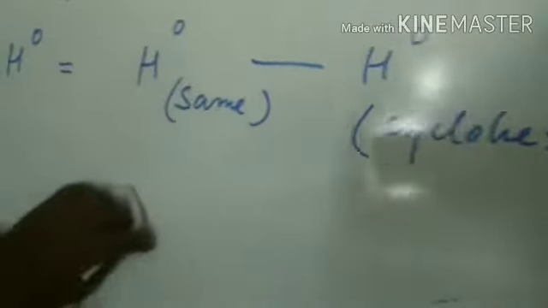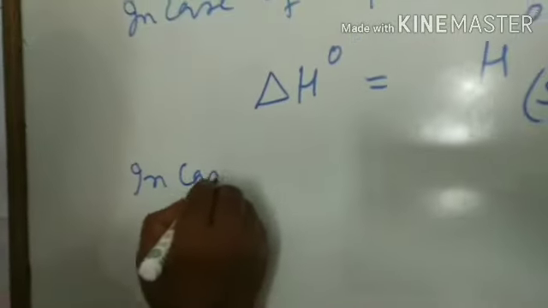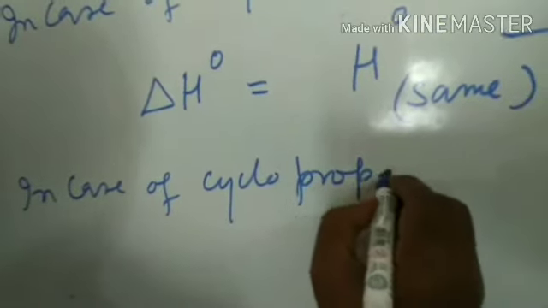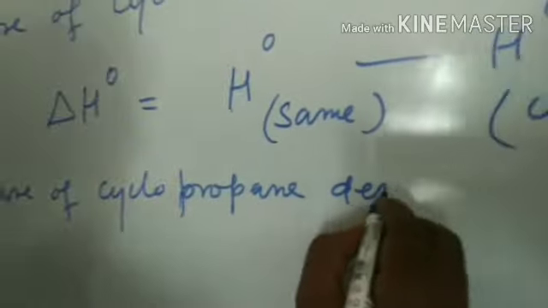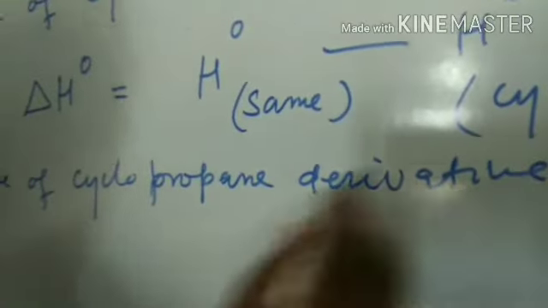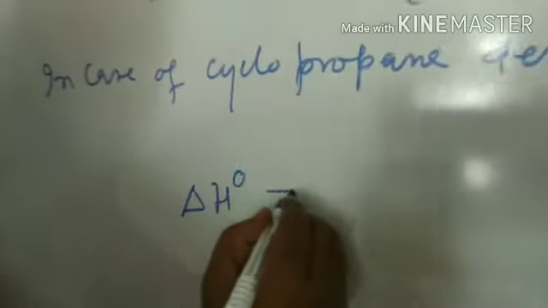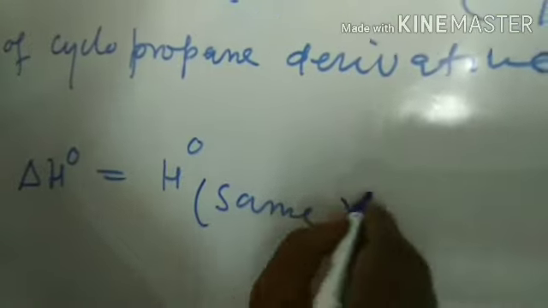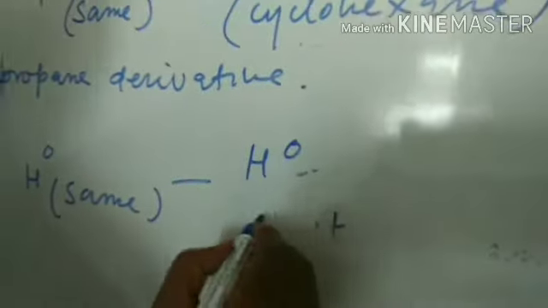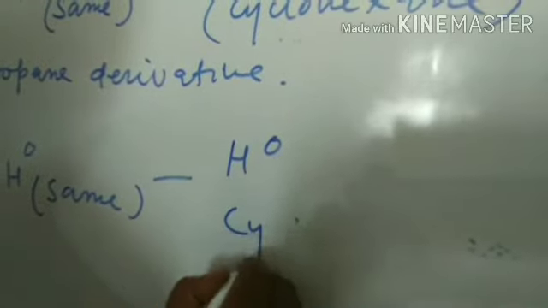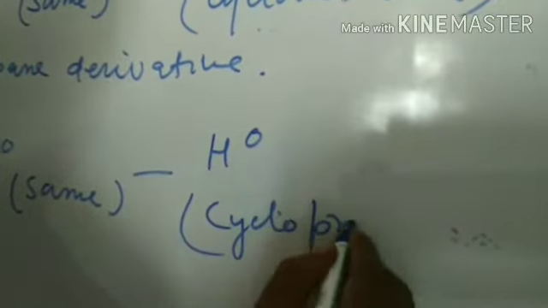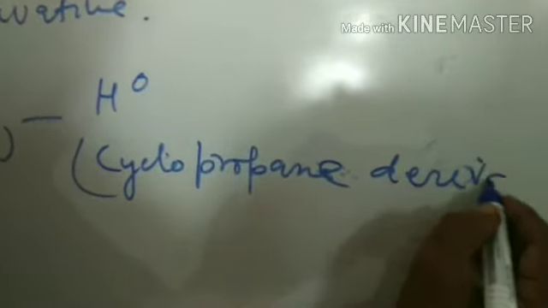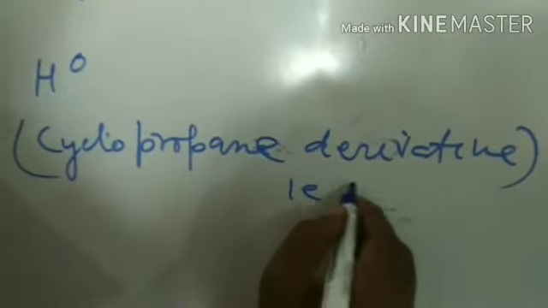Now in case of cyclopropane derivative, the equation becomes like this: H0, heat content of the product, it is the same for both, minus heat content of cyclopropane derivative, that is B.